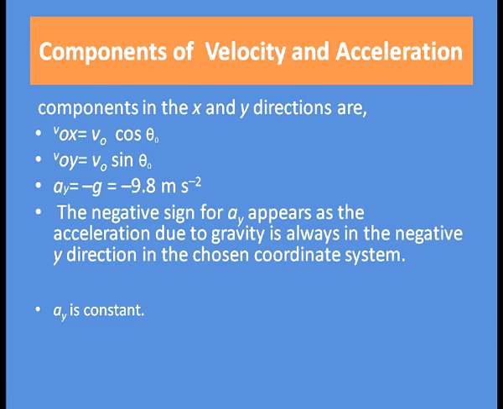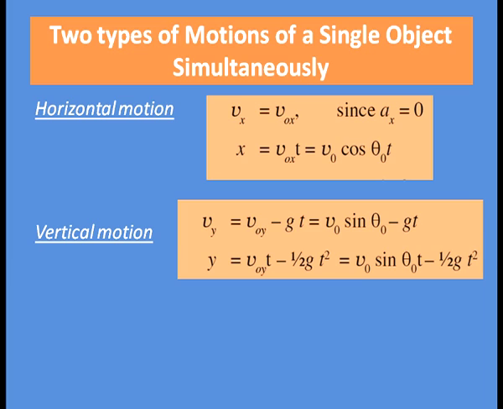Here the negative sign before g indicates that the acceleration due to gravity is always in the negative y direction, because the positive y direction is upward and g, that is acceleration due to gravity, is always in the downward direction, hence the negative sign. Ay is constant, that means acceleration due to gravity is constant. Projectile motion contains two motions, one vertical component and one horizontal component of a single object, and both motions take place simultaneously.